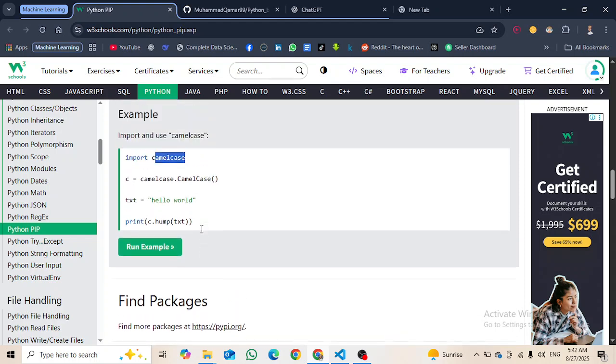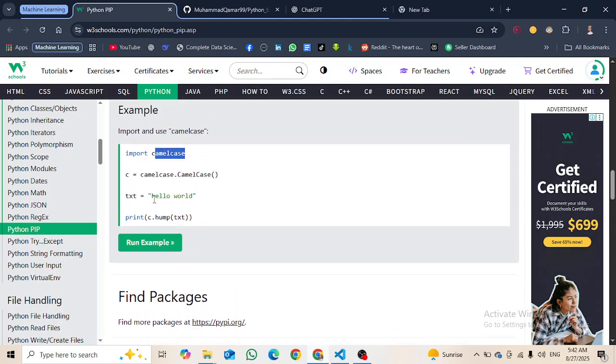It will give us a result in camel case. Camel case means that the first letter is capital, and the first letter of the second word is also capital, so H and W are going to be capital.